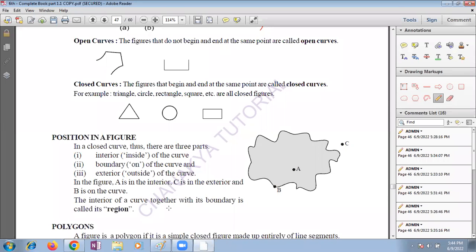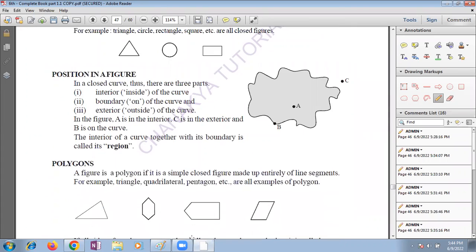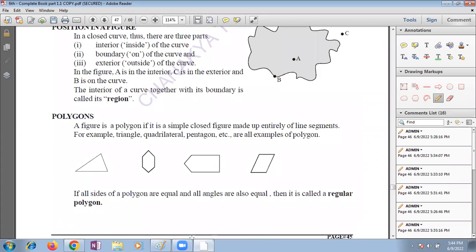So children, the interior of the curve together with its boundary is called a region. This is a region. Next, coming to the next important and wonderful concept, polygons. Tomorrow we are going to discuss the polygons.